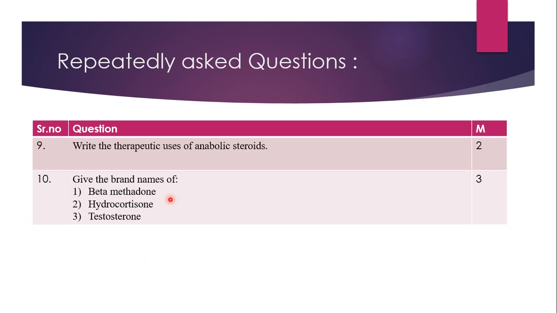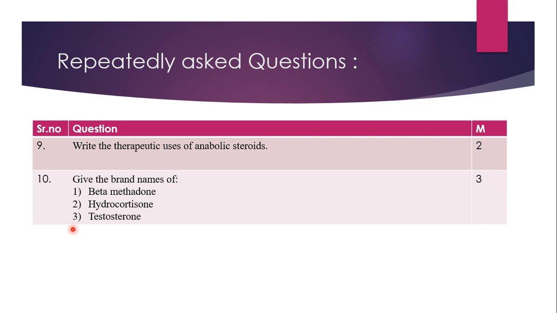Then give the brand names of betamethasone, hydrocortisone, testosterone. Testosterone, as you all know, is very important. Various brands are available in the market: Nuvir, Aquaviron, Testoveron, etc. When you come to hydrocortisone brands, hydrocortisone is again a glucocorticoid.